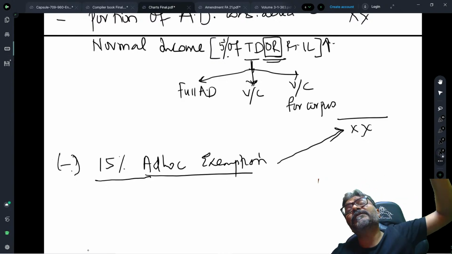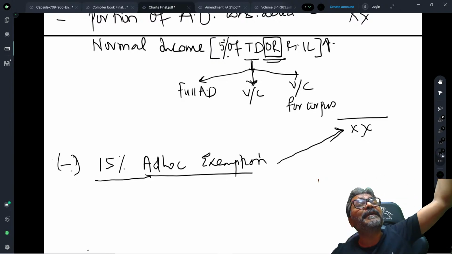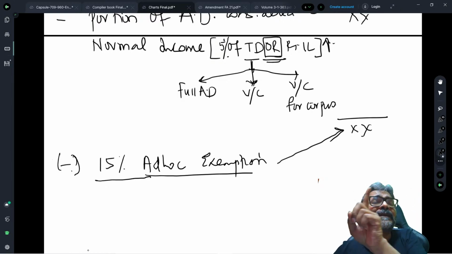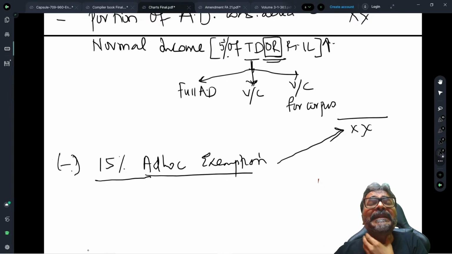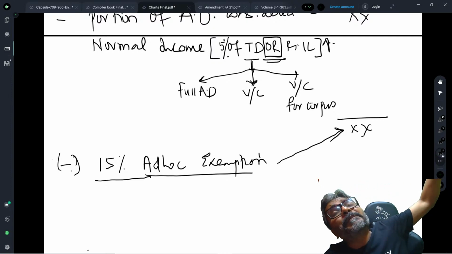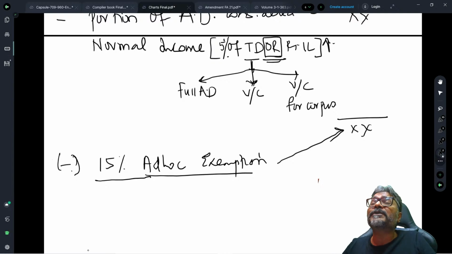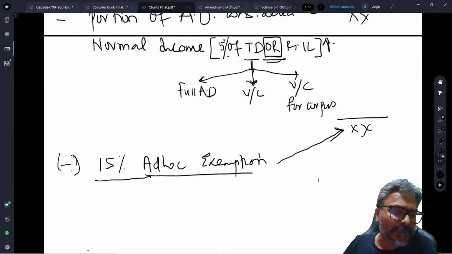That 15% of the amount can be applied in any year with only one condition: the money should be deposited, till the time the application is done, in the mode which is specified under section 11 subsection 5.